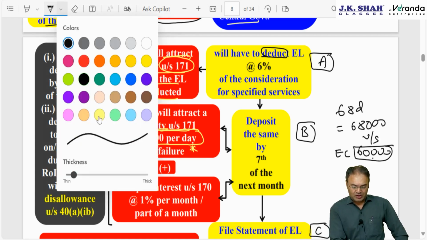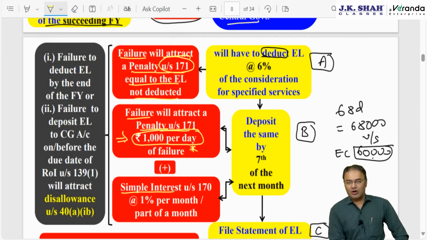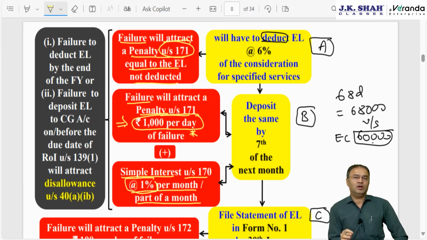Plus, in addition to this penalty, there will be interest, simple interest. Government never charges interest on interest or compound interest. Under section 170, it will be at the rate of 1% per month or part of a month. What do you mean by part of a month? If the delay period is 3 months and 1 day, then because of that one single day, it will be counted as 4 months. That is called part of a month. And 1% per month. Unlike the TDS and TCS chapter, here there is no concept of 1.5% per month. Interest will be 1% per month. Till what date? Interest will be till the date of depositing the equalization levy to the government account.